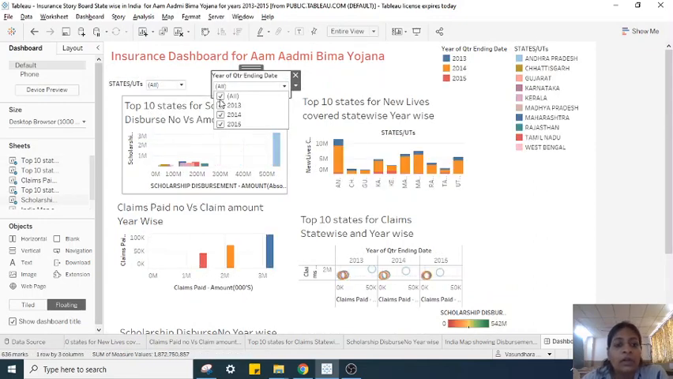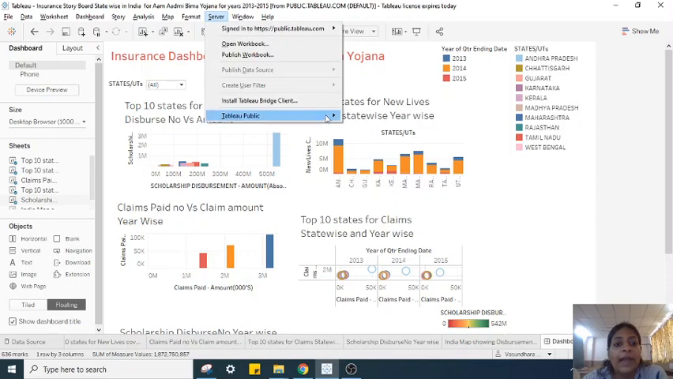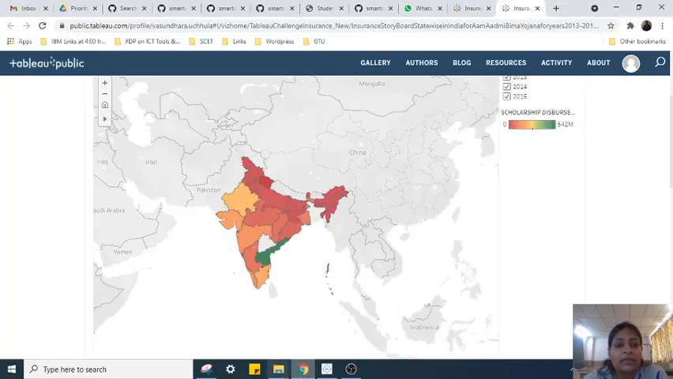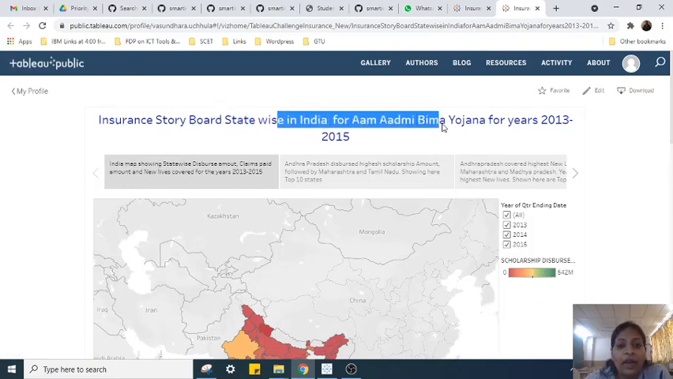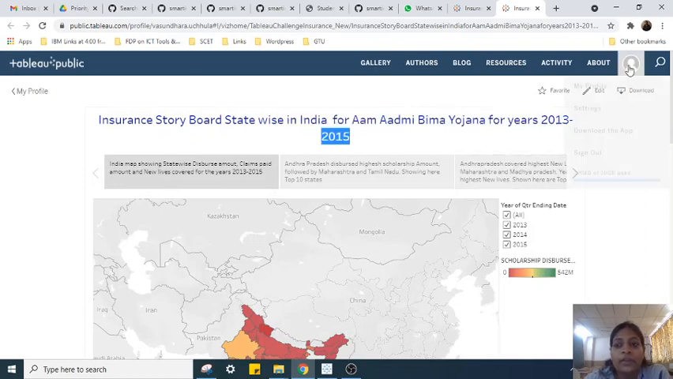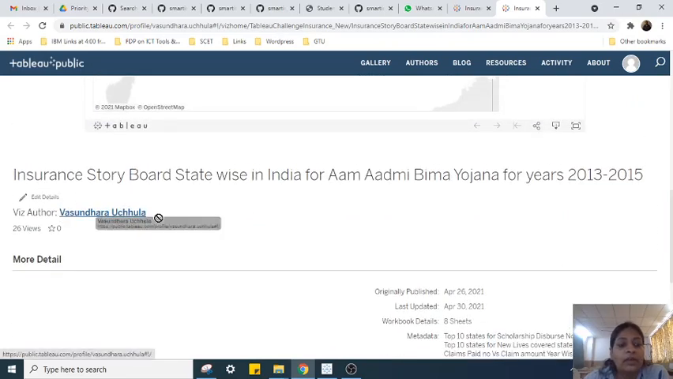Now after creating this, I have uploaded this in Tableau Public already by clicking on save to Tableau Public. I have already signed in. So this is my dashboard story. This is the insurance storyboard state-wise in India for Aam Aadmi Bima Yojana for the years 2013 to 15. This is my account, and I am the author over here.